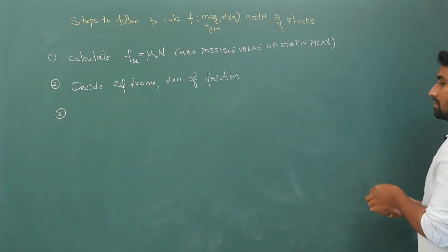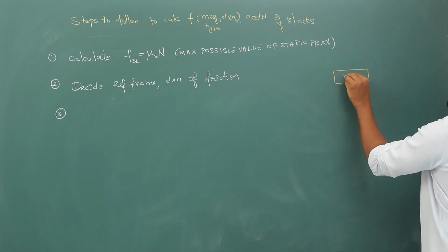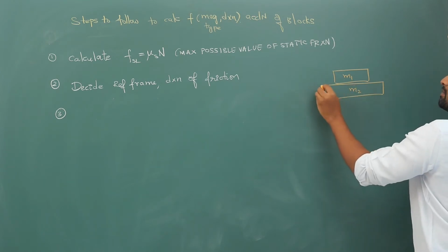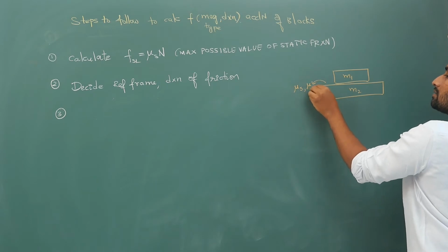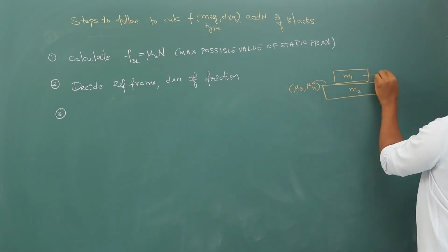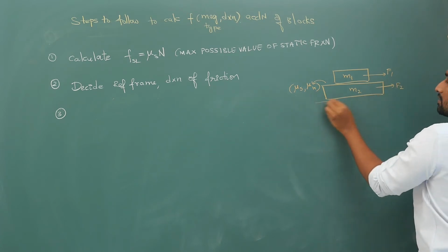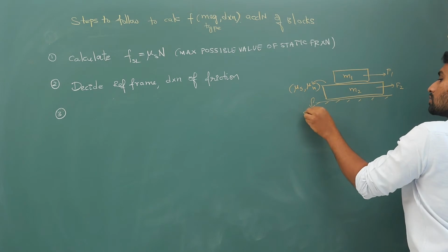For understanding's sake, I will take this. I have two blocks, M1 and M2. Between these blocks I will try to calculate. Let us say you are given mu s and mu k. Some forces F1 and F2 are given like this. With numbers I will tell you, don't worry. This surface is smooth.